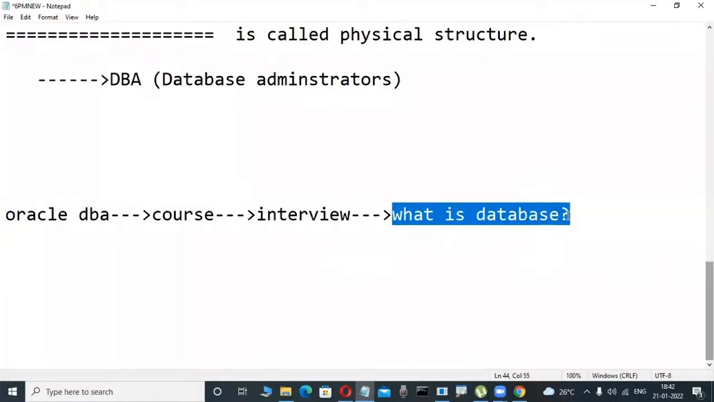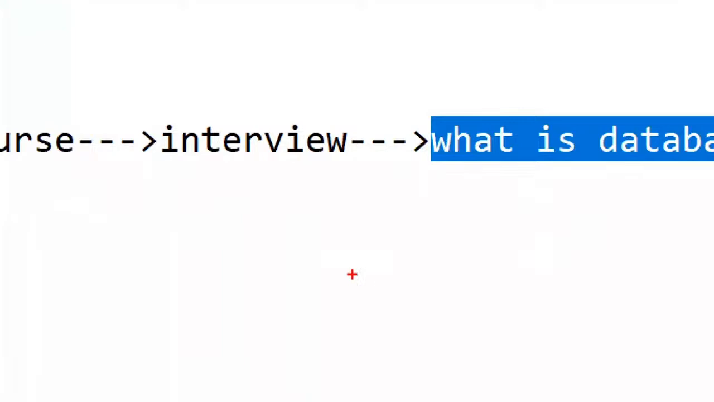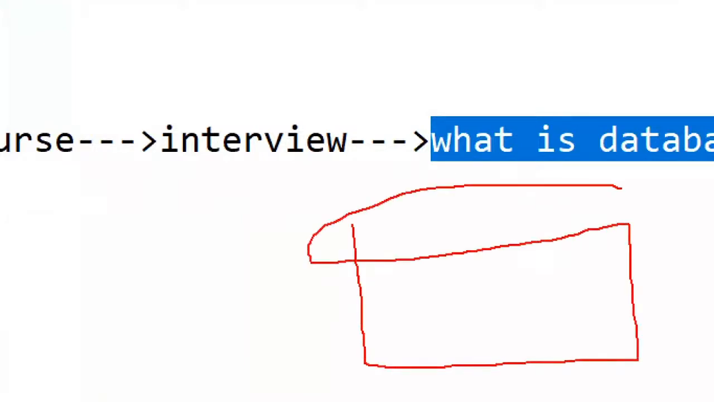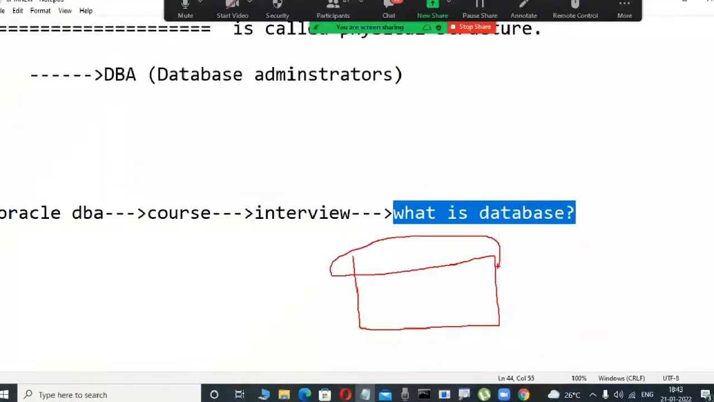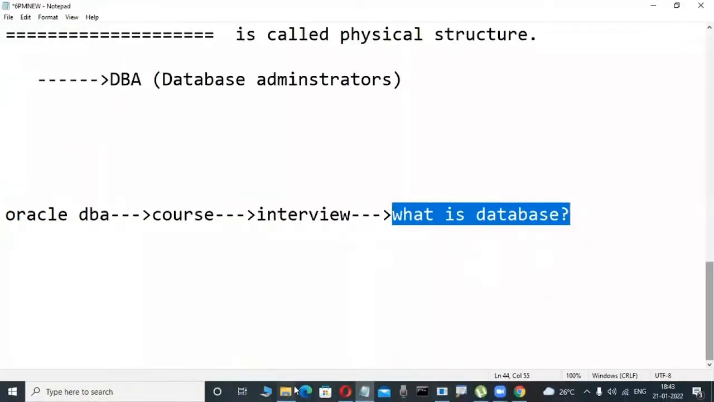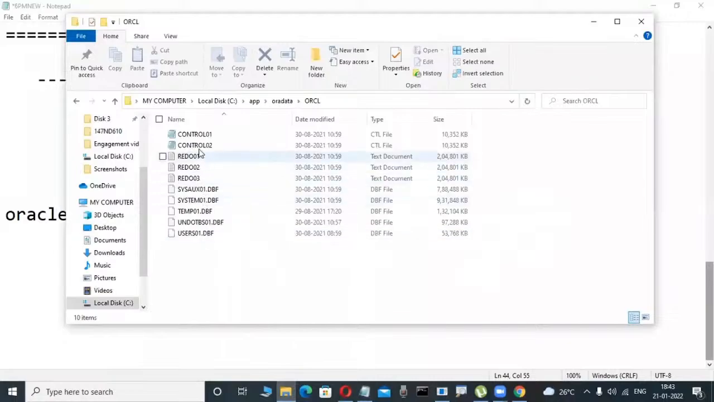I am a DBA, a programmer. What is a database? A structured collection of data is the wrong answer, because that is the logical side. I am telling the physical side. Whenever I install the Oracle software, some physical files are created on the disk, visible to us. Observe here: data files, control files, and redo log files are there.